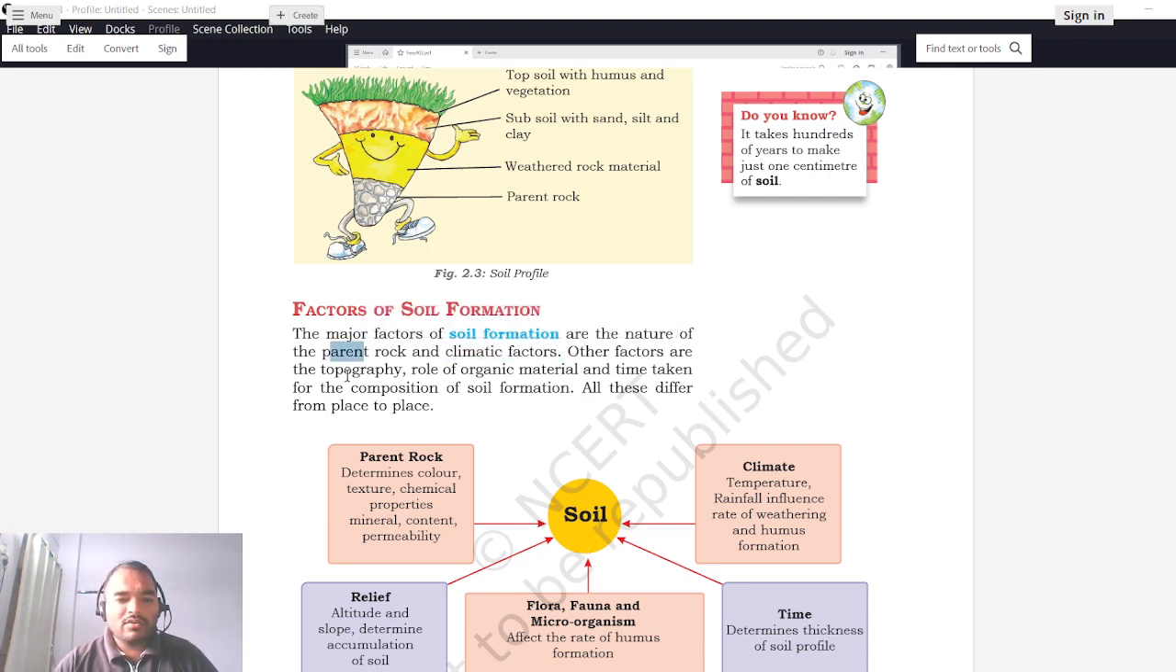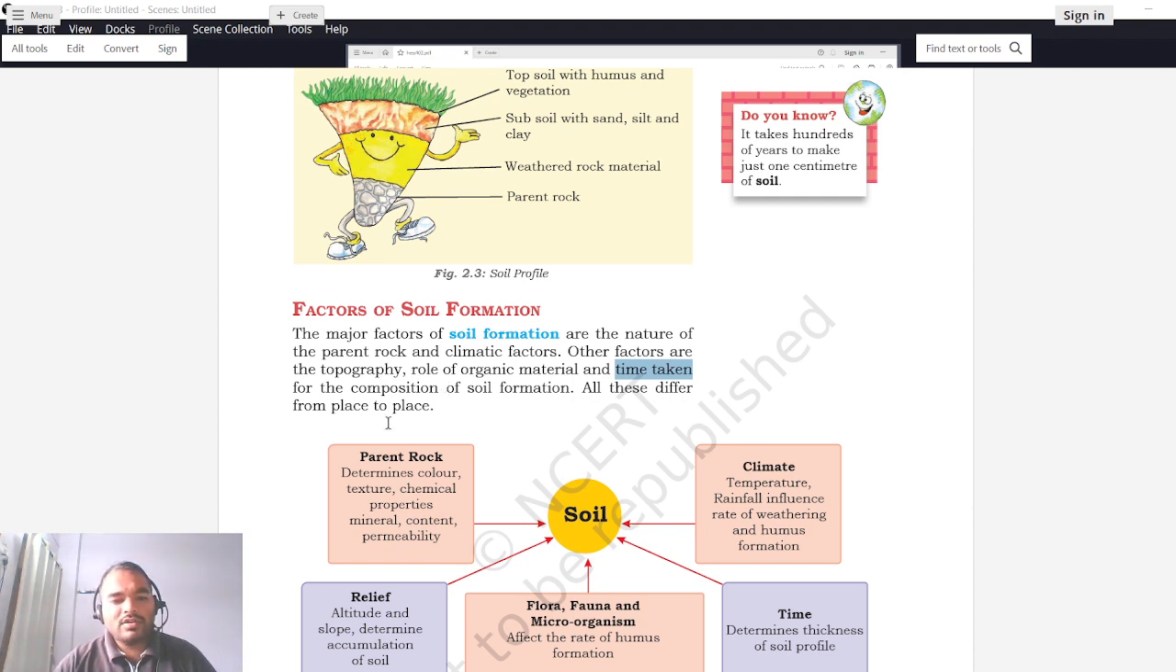Other factors are the topography, the role of organic material, and time taken for the composition of soil formation. So the secondary factors that are again responsible for soil formation are topography. Topography means how the surface looks like, role of organic matter or material, whether there is any organic material present or not, and time taken. So time taken for soil formation can vary depending upon what type of rock it is or what type of climate it is.